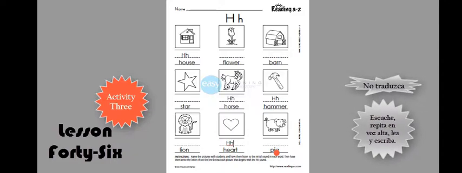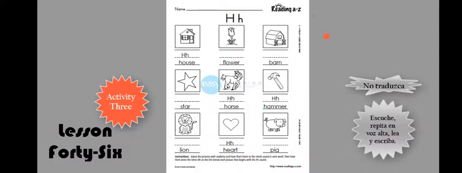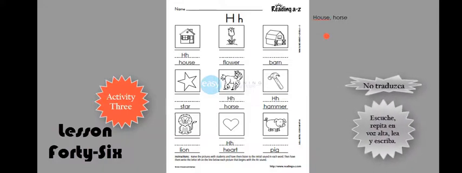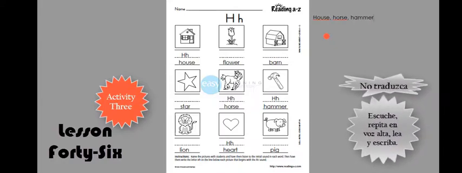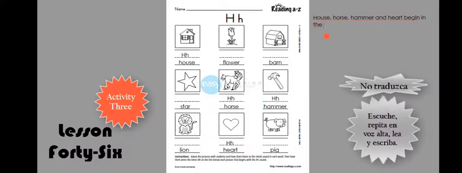Now let me write the sentences about words that begin in the H sound, and words that do not begin in the H sound. House, horse, hammer, and heart begin in the H sound.